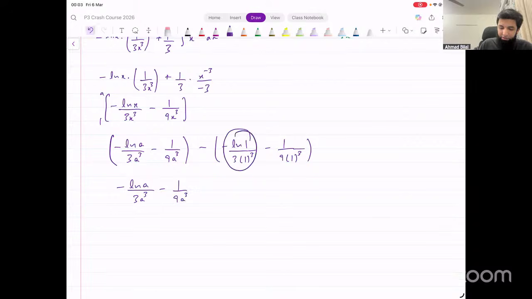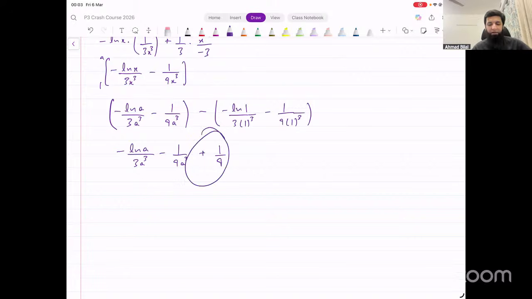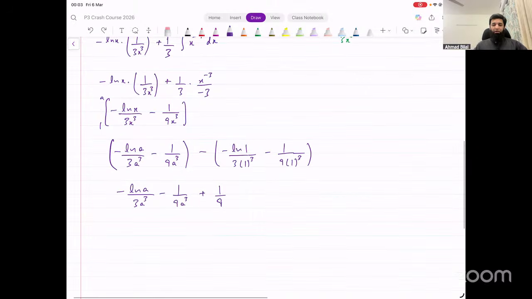Ln 1 is 0, so this gets eliminated. Minus into minus, that's plus. So we've got plus 1 over 9. This is what we are getting at the end. Minus ln a over 3a cube, minus 1 over 9a cube. And this plus 1 over 9 as well, right? This term, do not forget that. Okay, so that's the integration. This is what we were looking for.